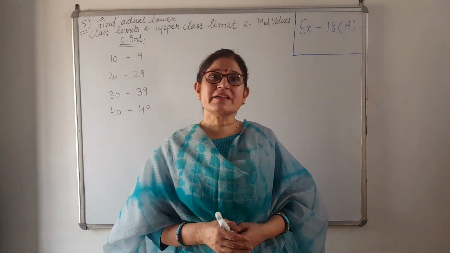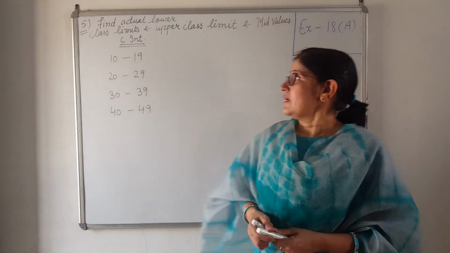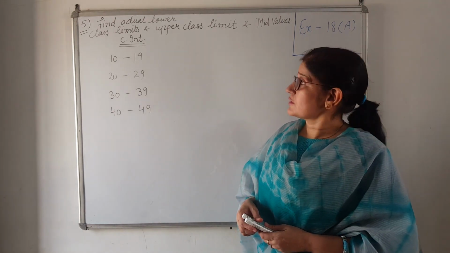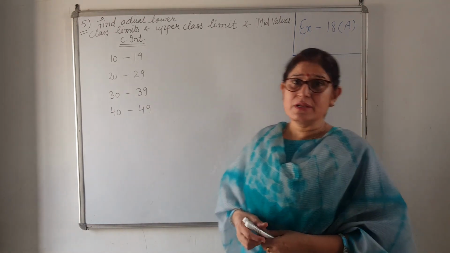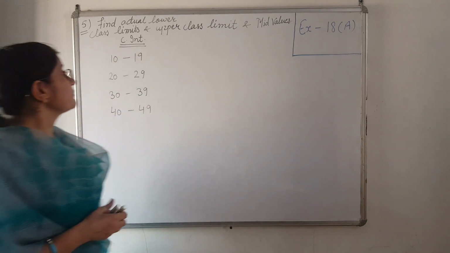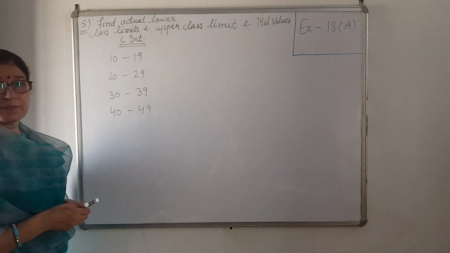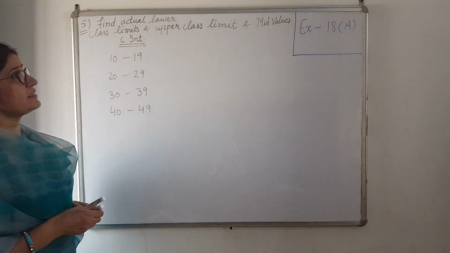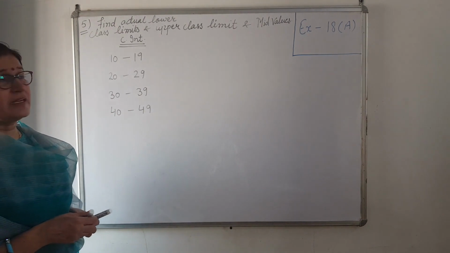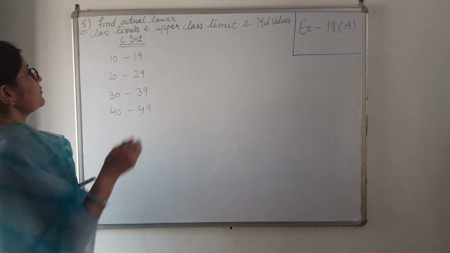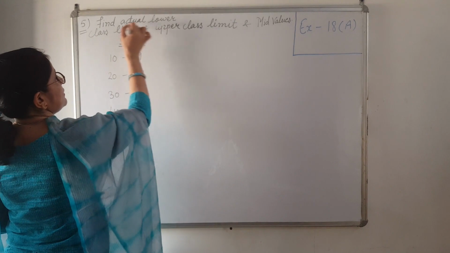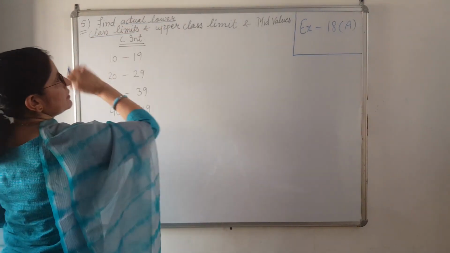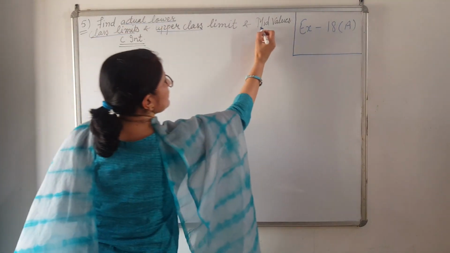Now we will start our exercise 18. In this exercise we will do the 5th question. What you have to find in this question? You have to find actual lower class limits and upper class limits, and you have to find mid values also. Means you have to find 3 things: actual lower limit, upper limit and mid value.